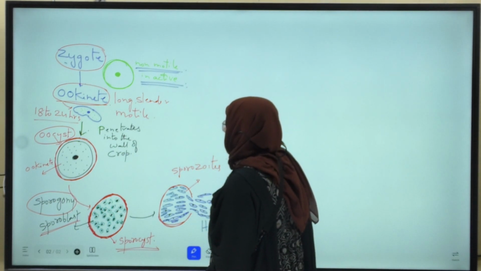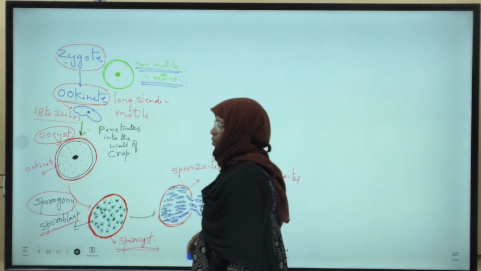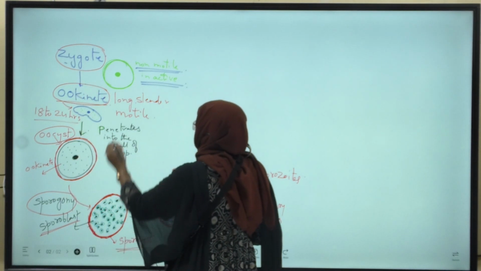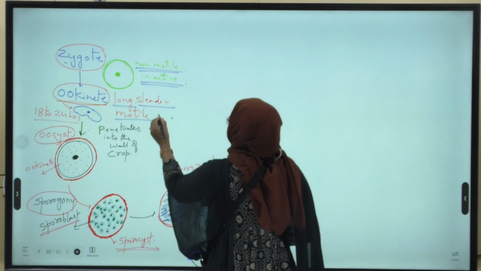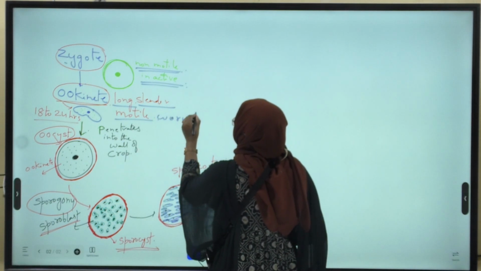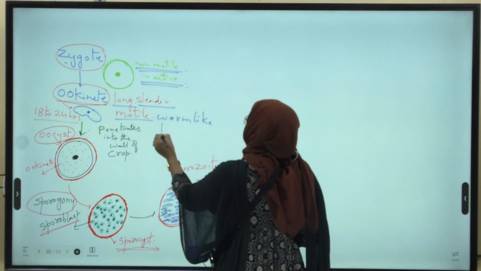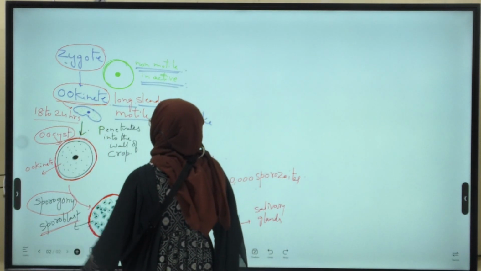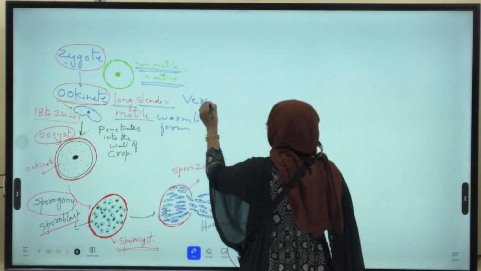Later, within 18 to 24 hours, this zygote is converted into a long, slender, motile, worm-like form. This is called Ookinete or vermicule.